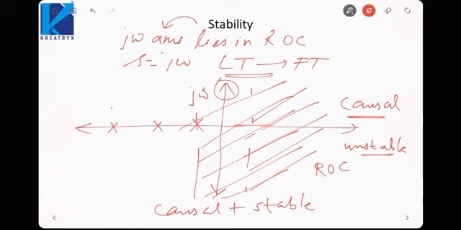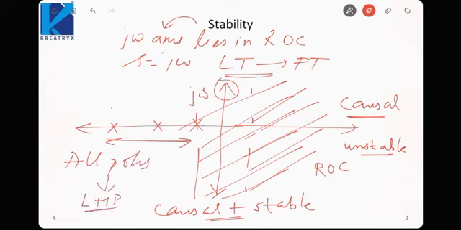So any causal and stable LTI system would have all the poles lying in the left half plane. None of the poles must lie in the right half plane. All poles lie in the left half plane. So then the system would be causal as well as stable.